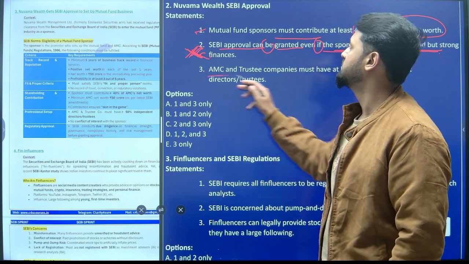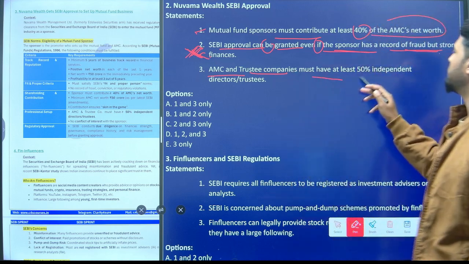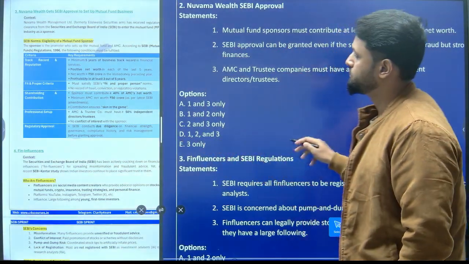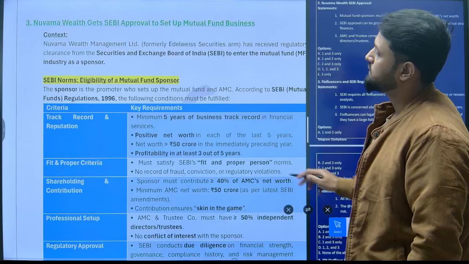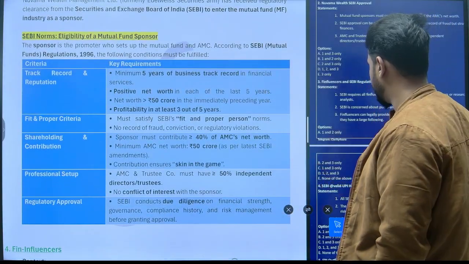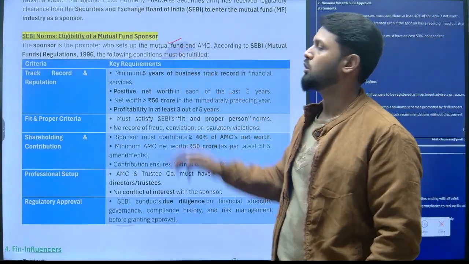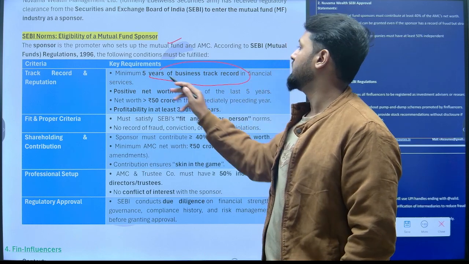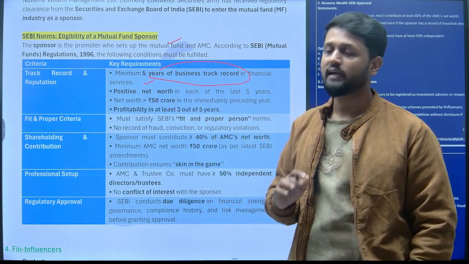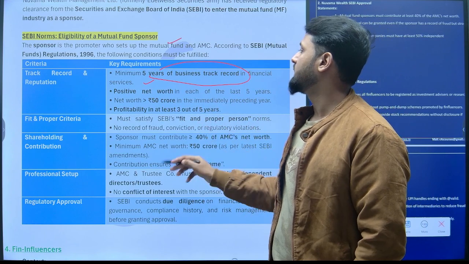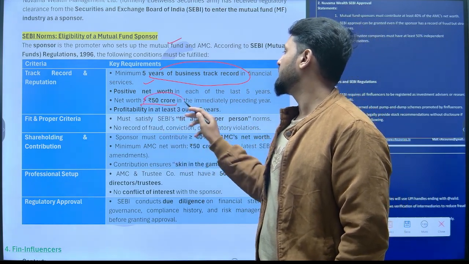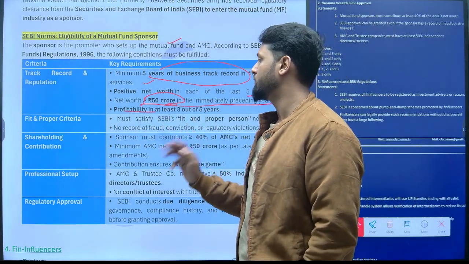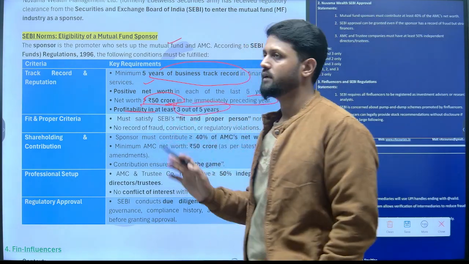Third statement, AMC and trustee companies must have at least 50% independent directors or trustee. Now, here you can see SEBI norms as far as the eligibility of a mutual fund sponsor is concerned, right? Minimum 5 years of track record in financial services is needed. The second important thing, net worth should be greater than 50 crore in the immediate preceding year, profitability in at least 3 out of 5 years, right?